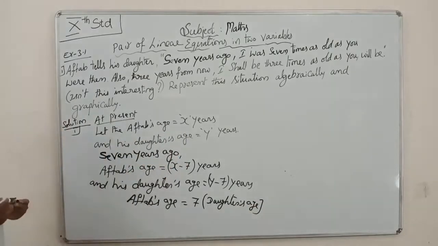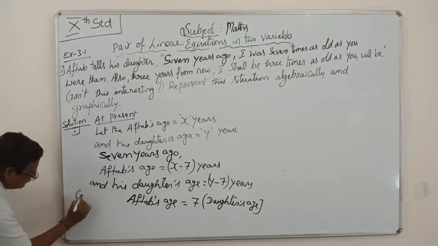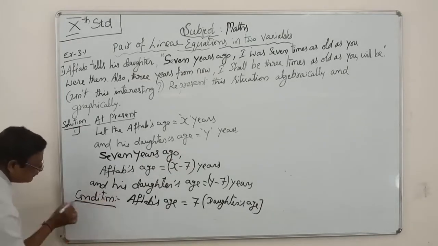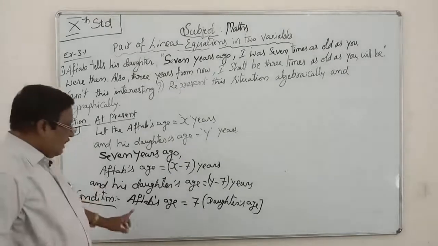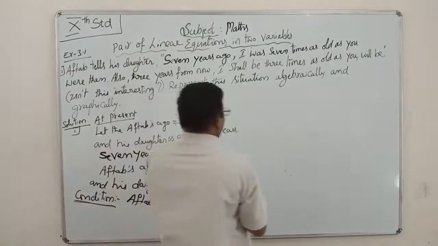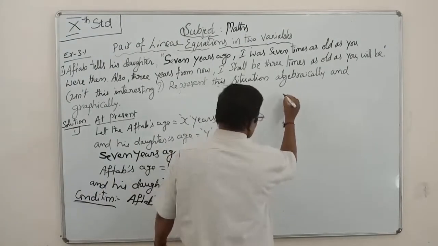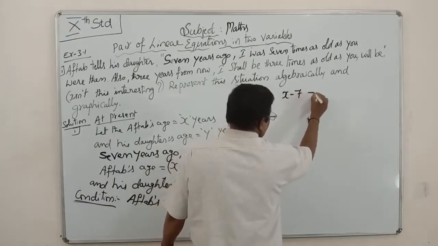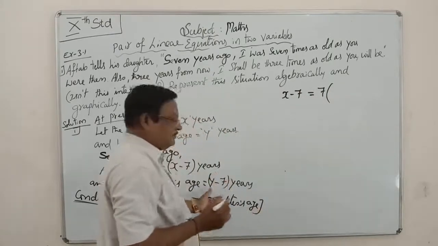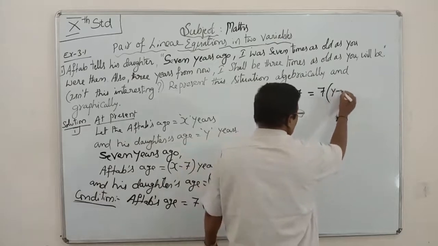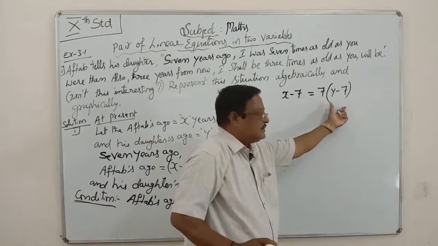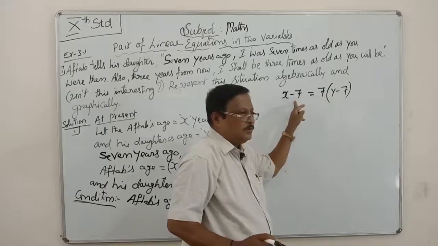Aftab's age is equal to 7 times his daughter's age. It means x minus 7 is equal to 7 times the daughter's age, y minus 7. This is Aftab's age, this is the daughter's age; 7 times the daughter's age is equal to the father's.